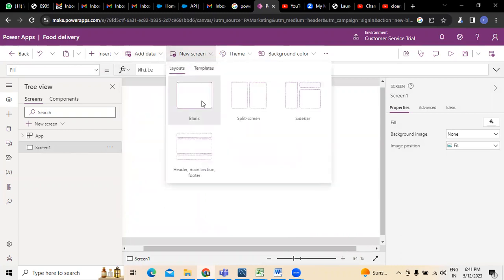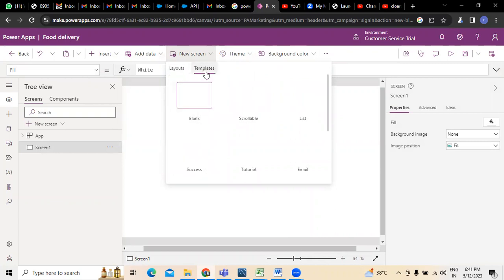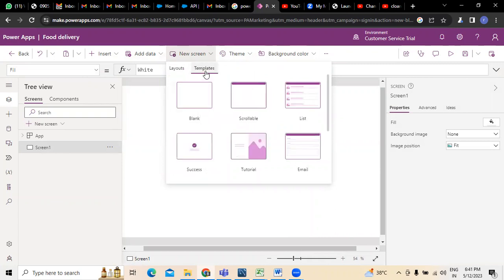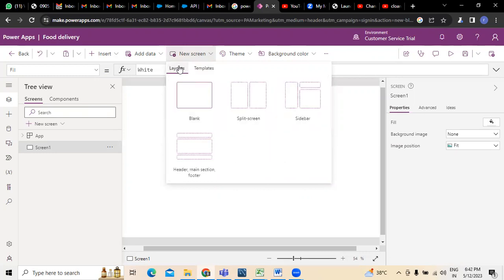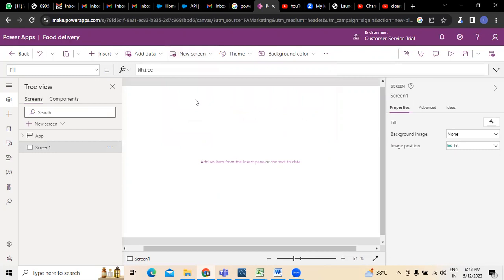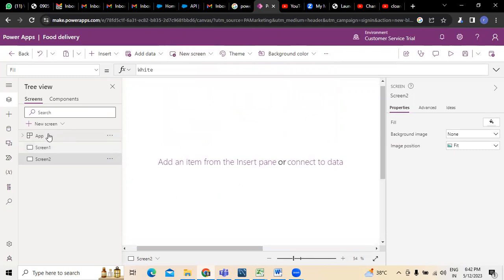At the same time, if you want to create any kind of new screens, themes, or background colors, all these things can be created here. I'm selecting a blank layout, or else there are some templates available here. In the layout option, I'm selecting the blank page. You can see here, the blank page was created.